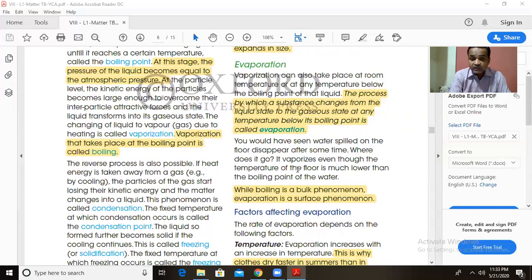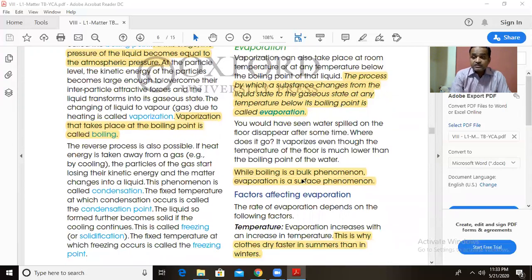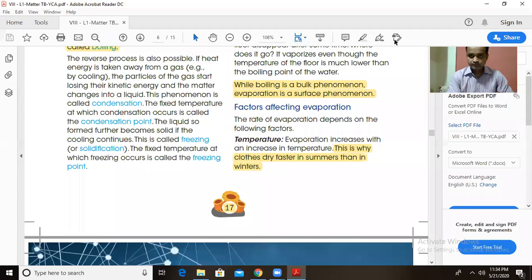So this evaporation is a surface phenomenon. It takes place at the surface of the liquid. But boiling, when you are boiling water at home in a container, you supply heat and boiling takes place from the bulk of the material, inside the material. Water from inside starts boiling. So boiling is a bulk phenomenon and evaporation is a surface phenomenon.